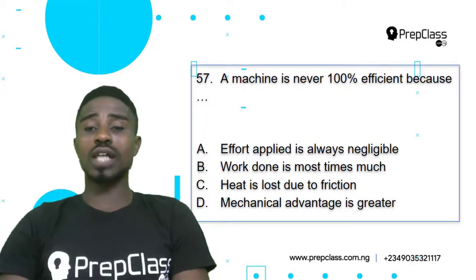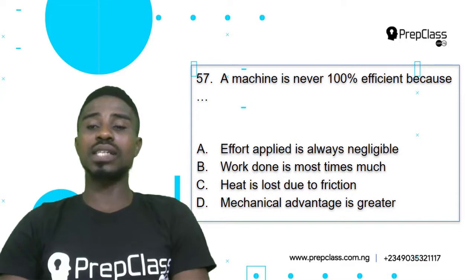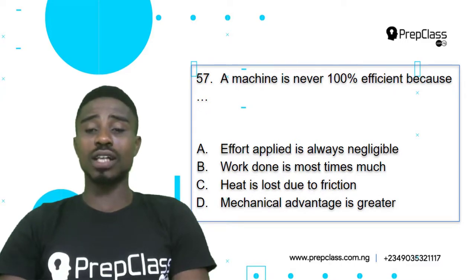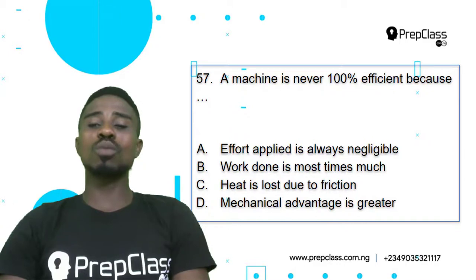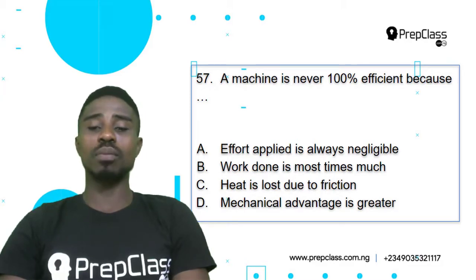Now, it is so true that a machine is never 100% efficient. Reason being, option A, effort applied is always negligible. That cannot be our correct answer because effort applied is significant. When you say something is negligible, it means it is of no use. No, effort applied is of use. So option A is not our correct answer. Option B, work done is most times much. No, that is not the reason why a machine is never 100% efficient. Not because work done is most times much.